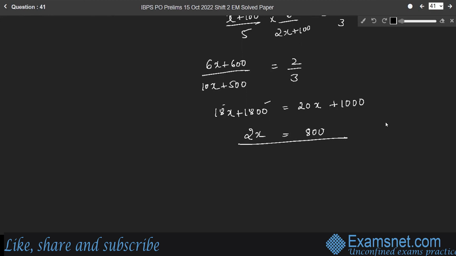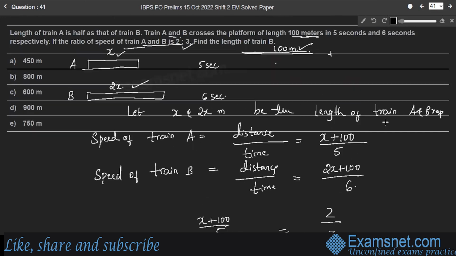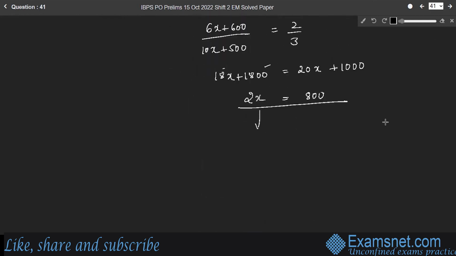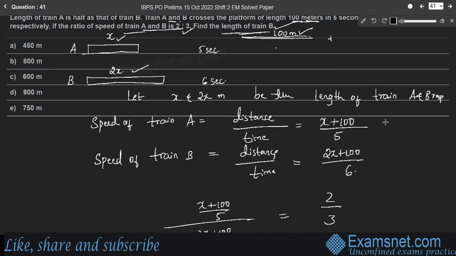So 2x is nothing but the length of train B, which is the answer, right? No need to find the value of x. So 2x itself gives the length of train B. Therefore, train B's length is 800 meters. Option B is the right answer.